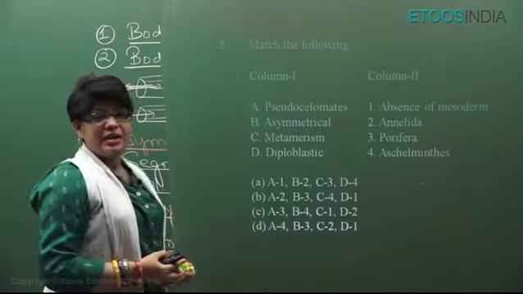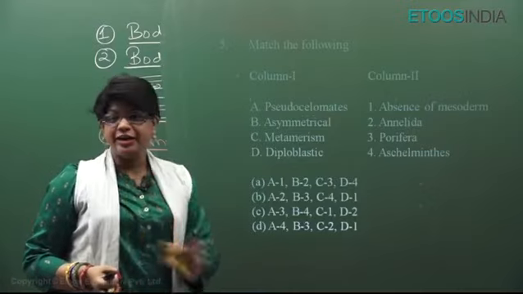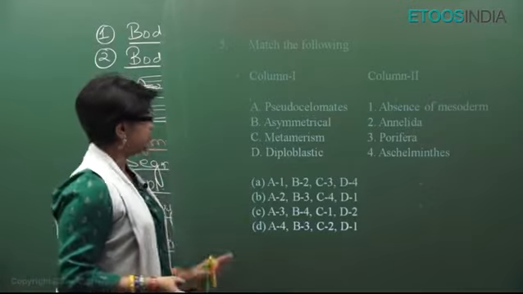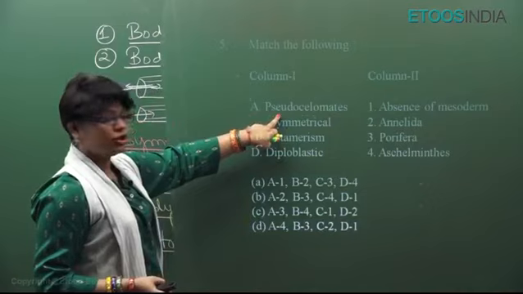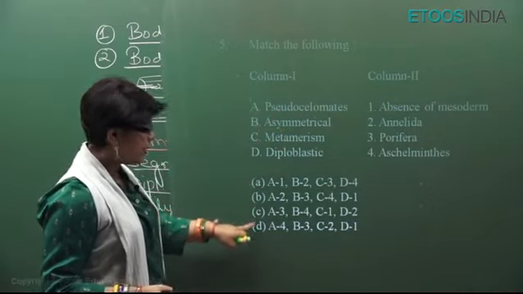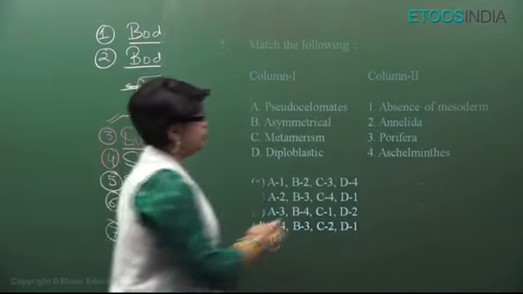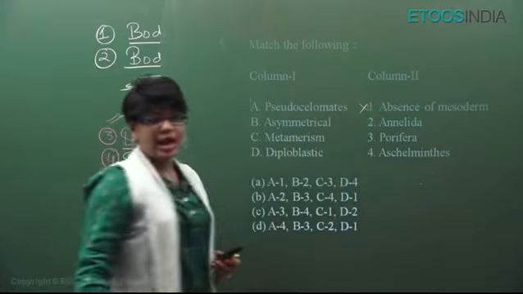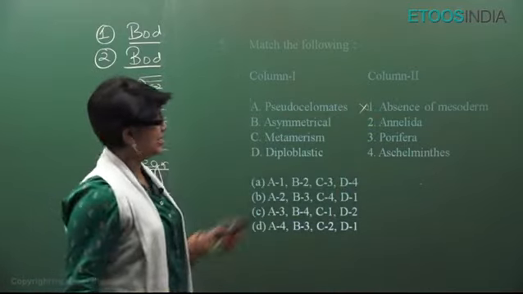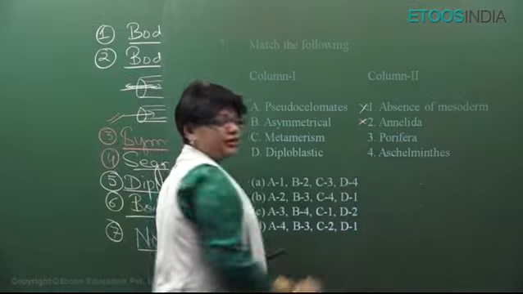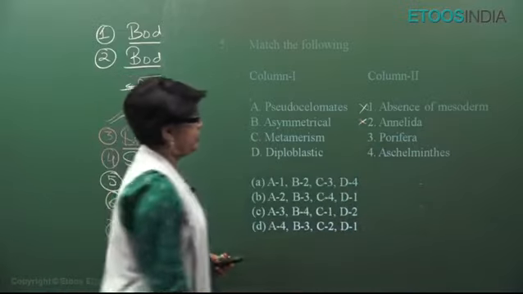Now, match the column. I've trained you enough. We will always go by the options. You just have to focus on pseudocoelomates. A can be 1, 2, 3, 4. Let's see. Pseudocoelomates means absence of mesoderm? No, absence of mesoderm means diploblastic. Annelida? No, Annelida are schizocoelom, true coelom. Porifera?